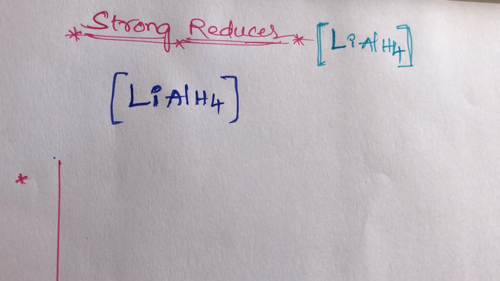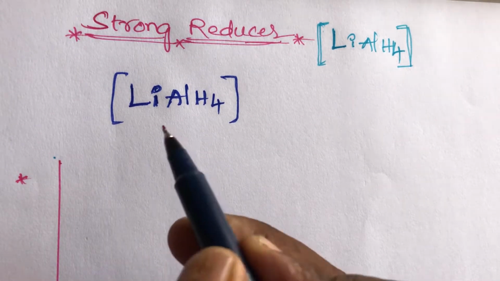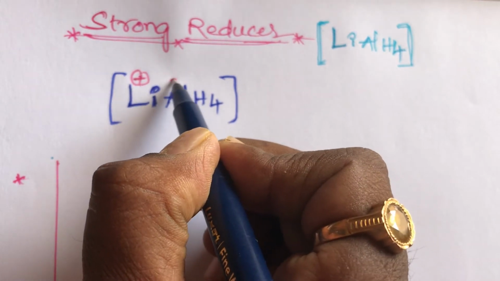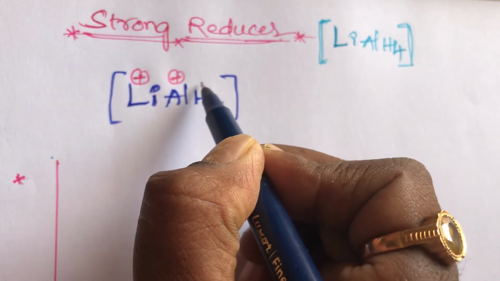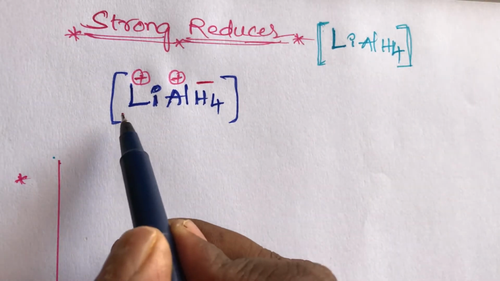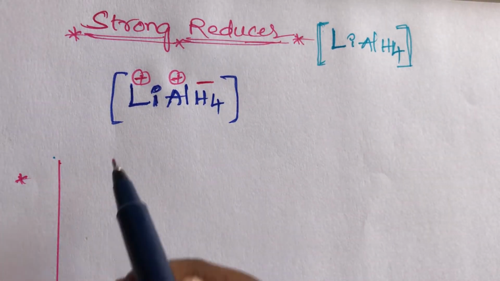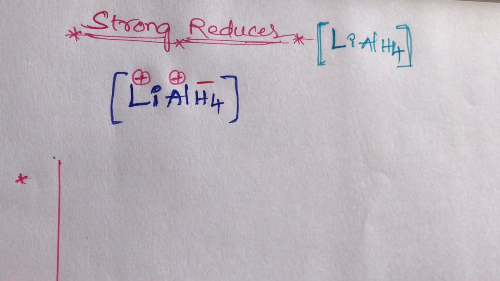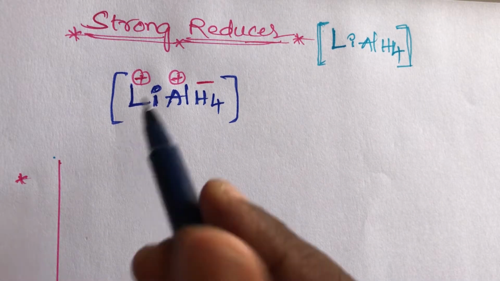First one, that is lithium aluminum hydride. In lithium aluminum hydride, lithium is positive charge and aluminum is also positive charge, but the hydrogens are negative charge. You remember, students, that is hydride: the hydrogen in lithium aluminum hydride has a negative charge.